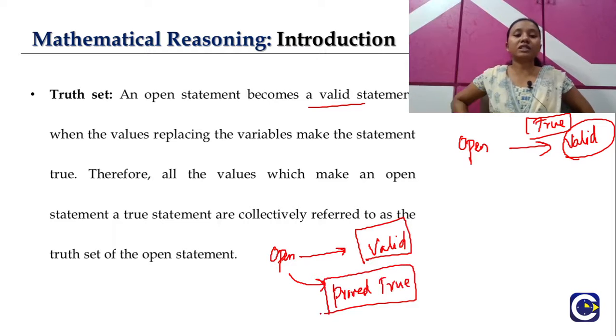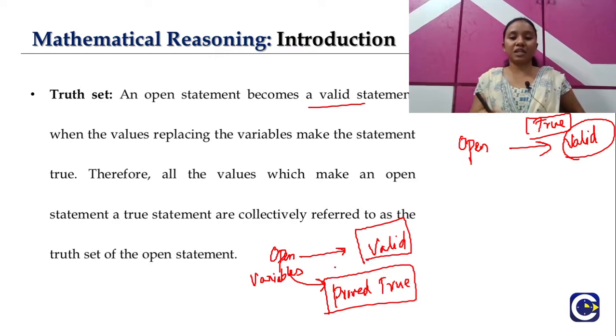How can we prove that it is true? In our open statement we will have variables, so we will use some values to replace the variables present in the open statement. By using those values, we can prove that the open statement is true, turning it into a valid statement.